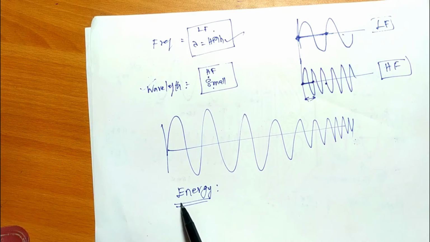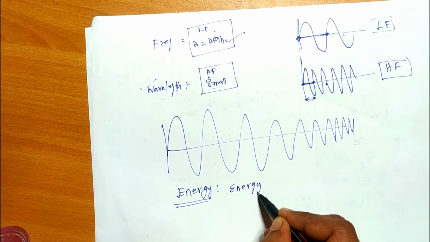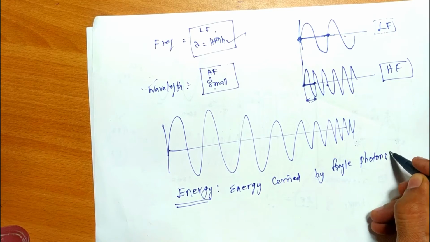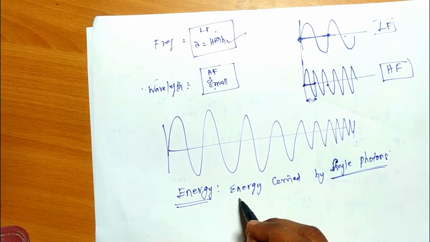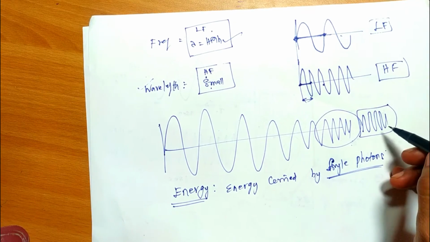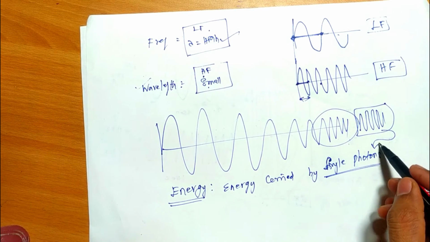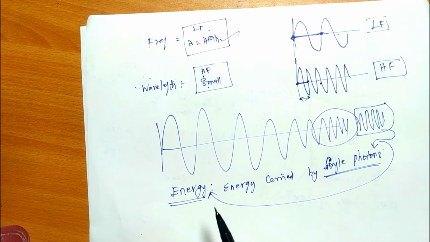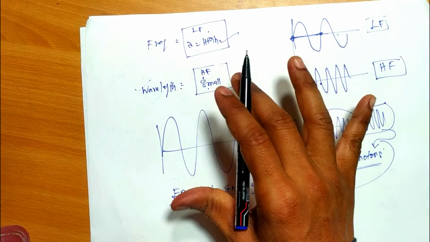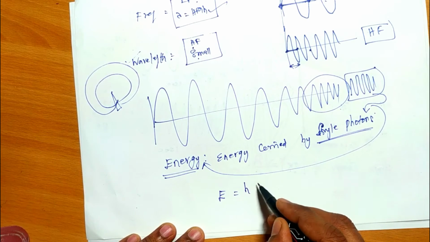Next, energy. So the energy of any waveform is nothing but the energy carried by a single photon. Okay, so energy carried by a single photon: if it is higher frequency, the number of cycles is high. When the number of cycles is high, automatically the number of photons will be high. So automatically what will happen? Energy is also higher. So when the energy is high, the radiation will also be very high. And in physics, we can put something like this: E is equal to h times f.